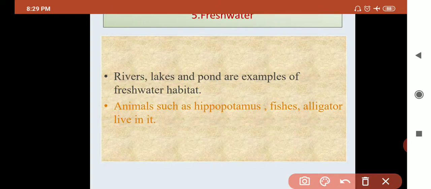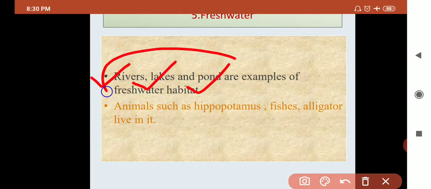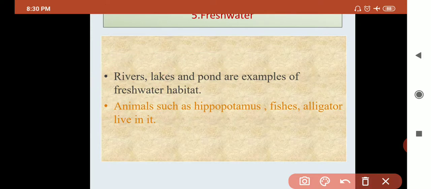If a question is asked such as, give the examples of the freshwater habitat, then you have to give the answer: rivers, lakes, ponds. These are freshwater habitats. Which animals are found in fresh water?